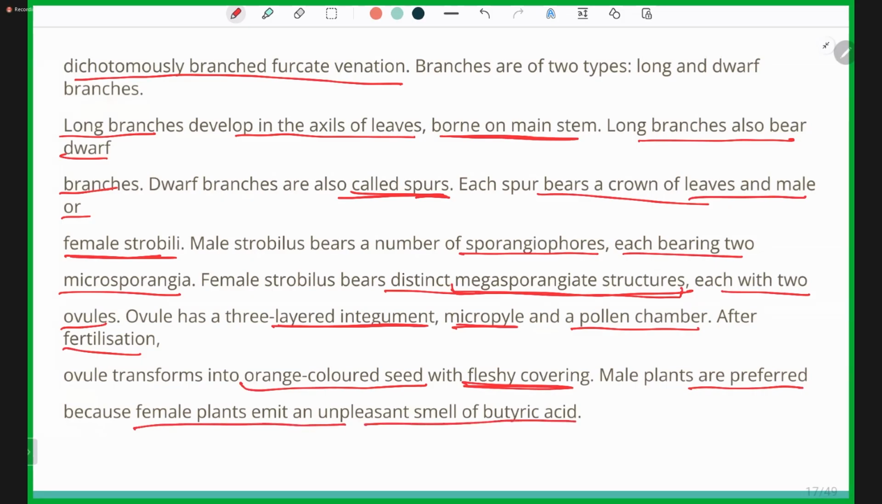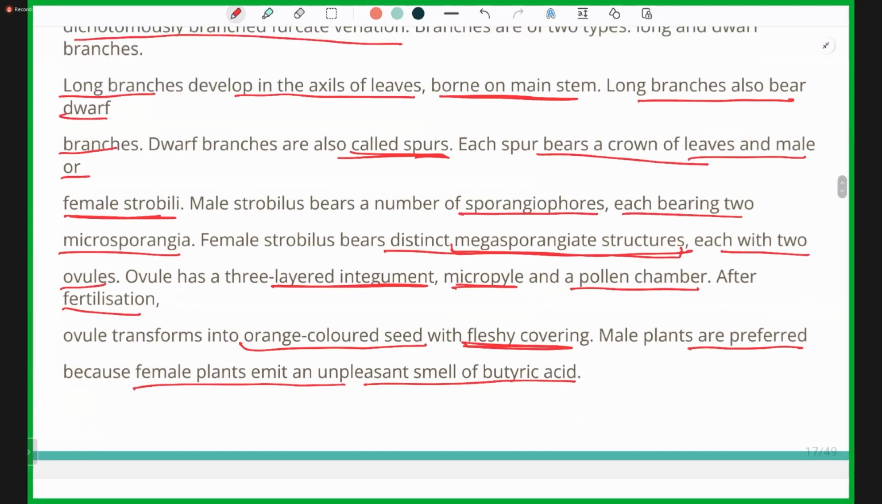The ovule is three-layered, with a micropyle and a pollen chamber. When fertilization takes place, the orange-colored seeds are produced. Because of the production of seeds, there is an unpleasant smell in the female plants, due to which they are not preferred. Usually, the male plants are preferred.